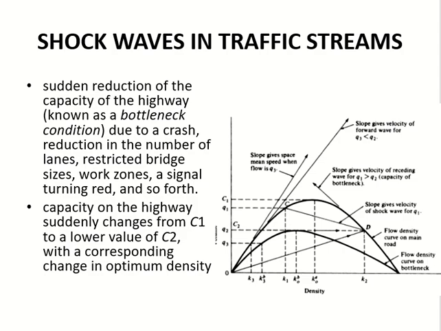Now this is by design, right? You design number of lanes, 2, 3. So it was 2 now. Now it is 1. Again decrease in capacity, right? Restricted bridge sizes. So you are on the highway, it was very wide. Now you came on the bridge, it is narrow because they cannot make it so wide as the road itself. Work zone, construction work is happening beside the road. Some maintenance work is going on the road. So that is called the work zone. A signal turning red.